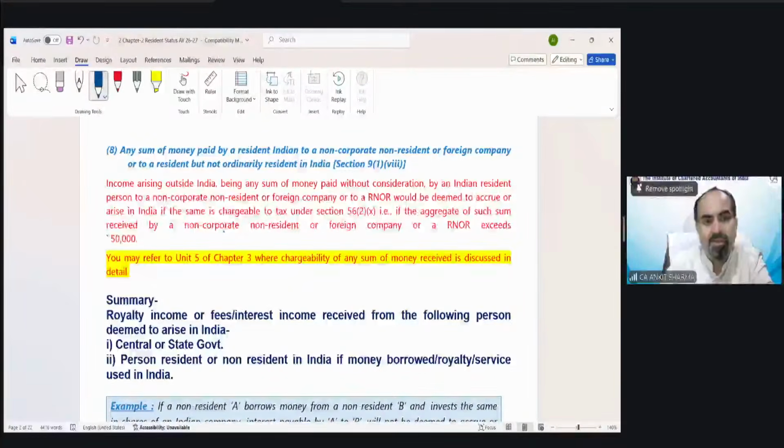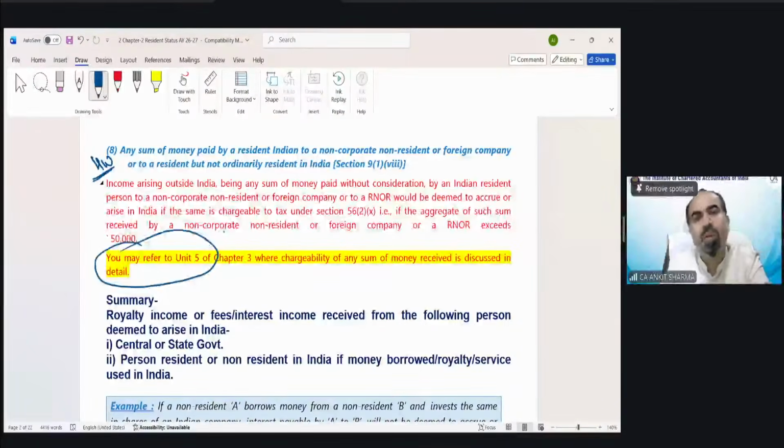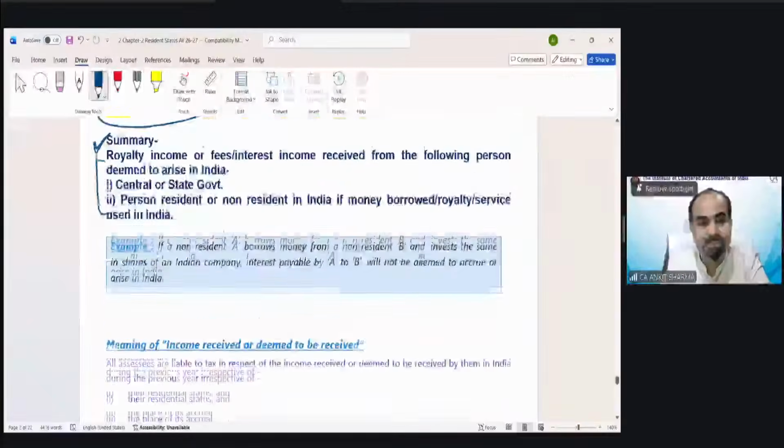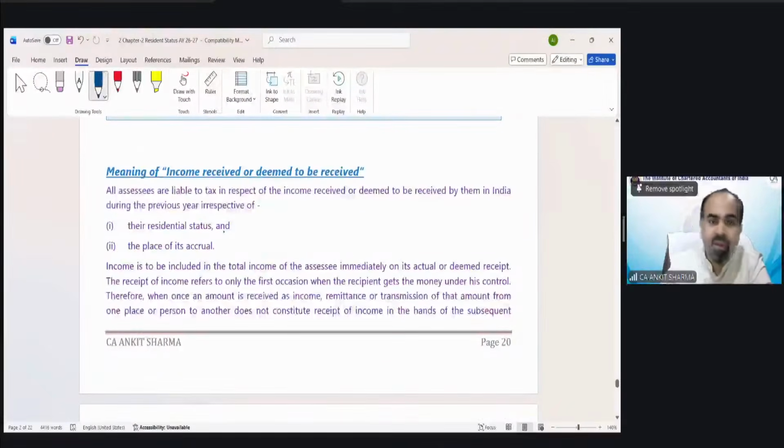Point number 8 is for your homework. There are gift provisions, and that is also going to be discussed in detail in case of income from other sources. But you can just read it out. The summary of the royalty, interest and fees, as we have discussed above, the theoretical part has been written down over here. So these were the provisions of income arising or deemed to arise in India.